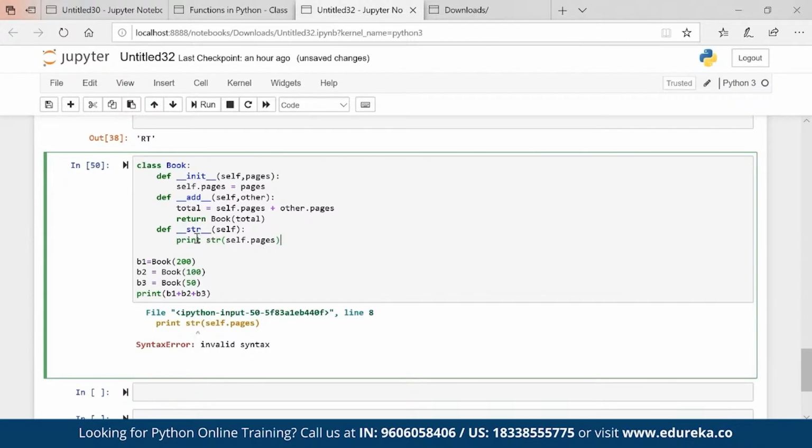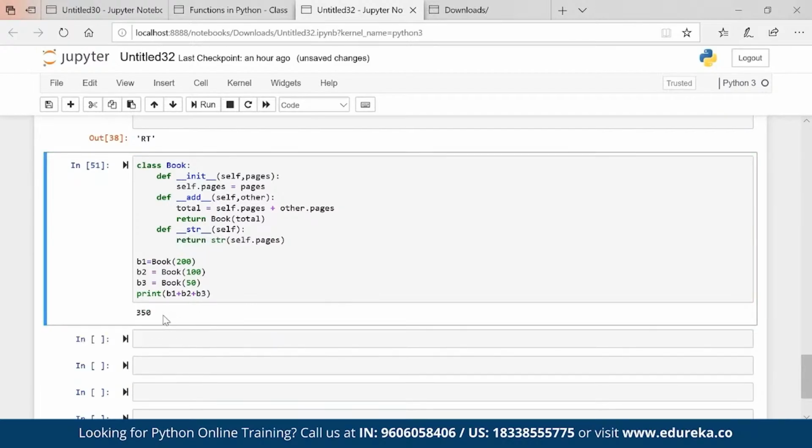Str print, sorry, it should be return, not print. Okay, so you're getting 350. So from here we can clearly say that operator overloading is pretty much possible. That is one form of polymorphism.